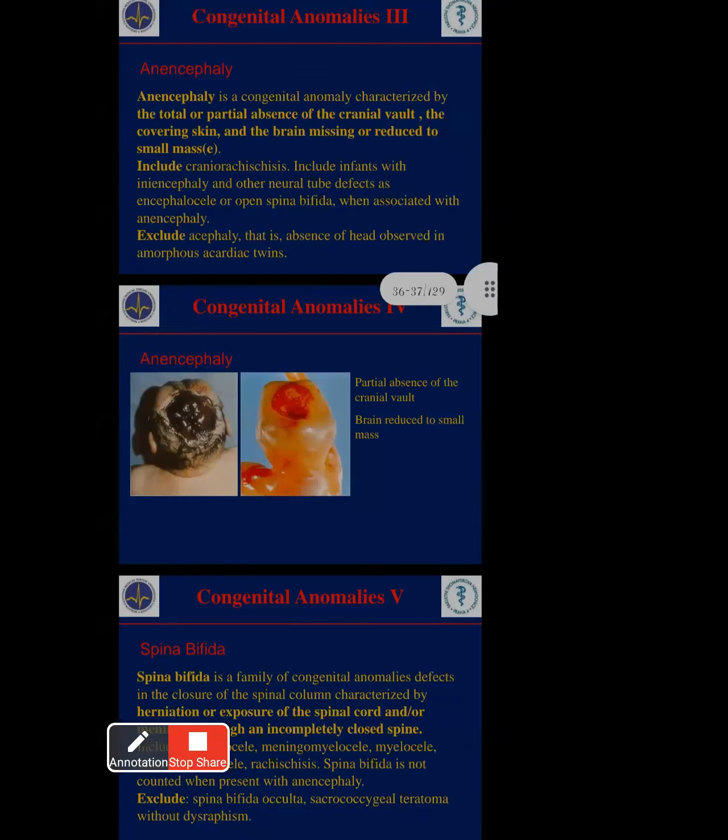Here, anencephaly, see the picture: partial absence of the cranial vault. Partial absence means totally opening, not closing of the cranial wall. Not closing means what happens? The brain will get infection, brain tumors, brain problems, water accumulation in the brain, and microorganisms will enter the particular place because the cranial vault is not closing properly. That is called anencephaly. The brain is reduced to small masses, but the whole skull is enlarging. That is anencephaly.